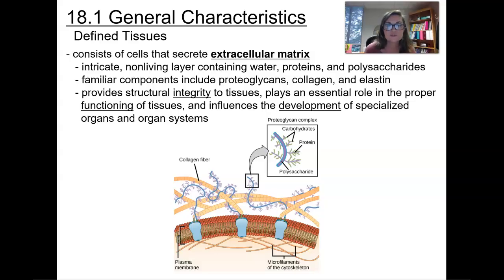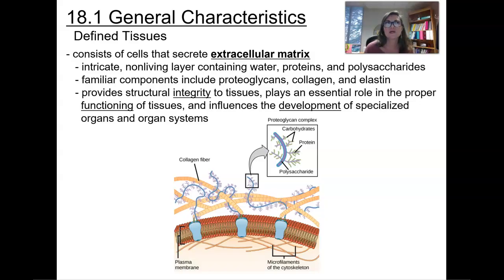This extracellular matrix you will see with proteins like collagen. Sometimes you'll have elastin there. Sometimes you'll have reticular fibers. Along with these, you'll have carbohydrates that are attached to these proteins, and then you'll also have a polysaccharide chain. Familiar components are going to include the proteoglycans, collagen, and elastin fibers that we see here.